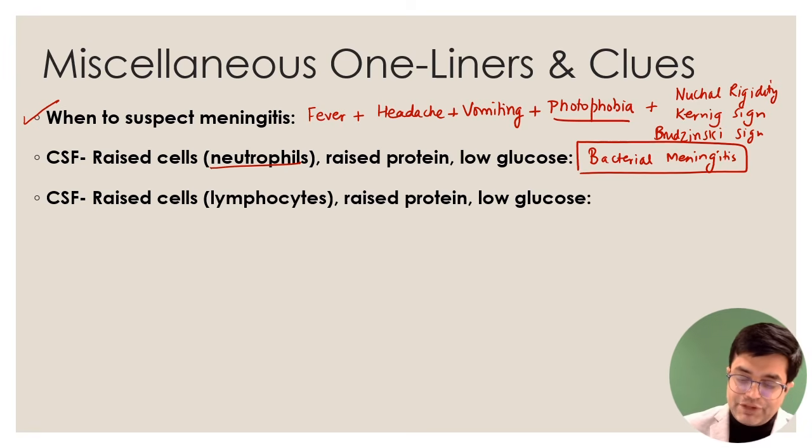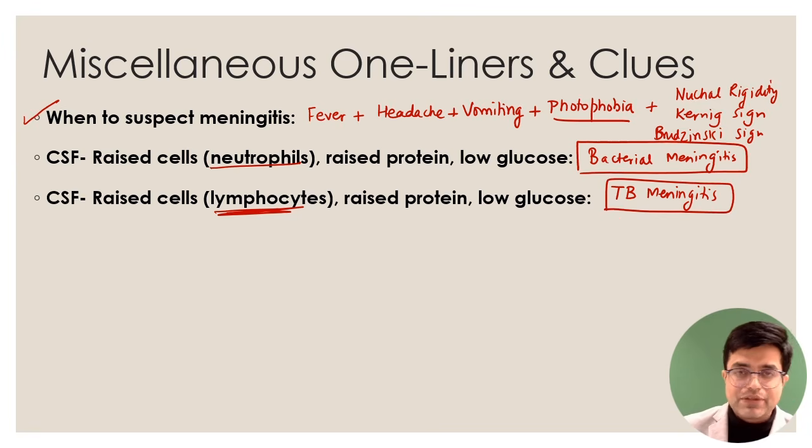In case the CSF is showing lymphocytes with raised protein and low glucose, you will suspect tubercular meningitis in the patient. So watch out for the clues. There are past examiner questions which are there. I have also discussed the approach to CSF findings.